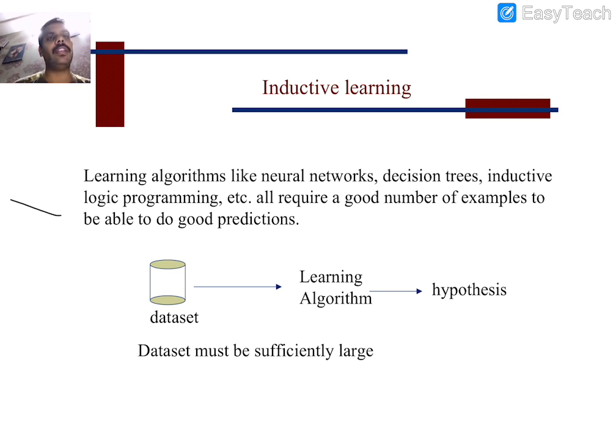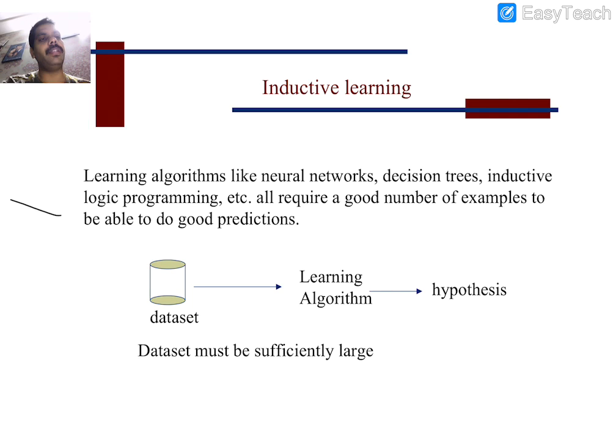So inductive learning. Whatever concepts we have learned so far, neural networks and decision trees, using those techniques we build a system which is useful for our purpose. Whatever purpose we are targeting, in order to achieve it we have used neural networks and decision trees. In all of these, we use training examples.